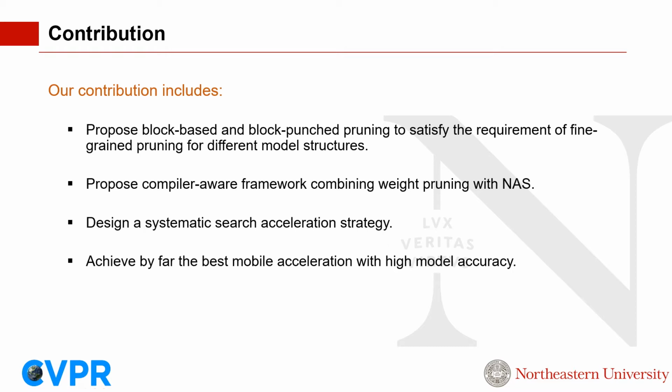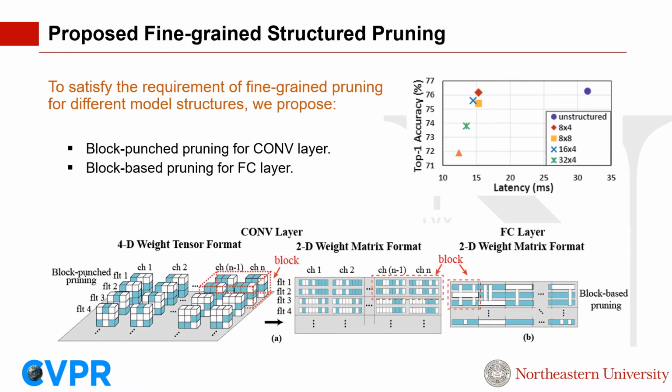Second, we develop a compiler-aware framework of joint network pruning and architecture search, maximizing accuracy while satisfying the inference latency constraint. Third, we design a systematic search acceleration strategy, integrating pre-trained starting points, fast accuracy and latency evaluations, and Bayesian optimization. Last but not least, our NPAS framework achieves by far the best mobile acceleration with high model accuracy. As mentioned in our contributions, we propose two new pruning schemes that can be applied to various DNN layers.